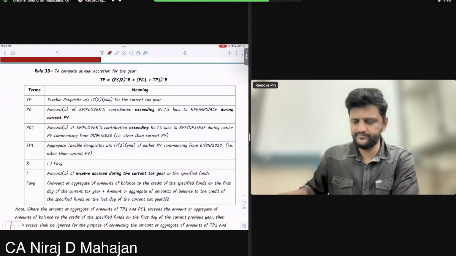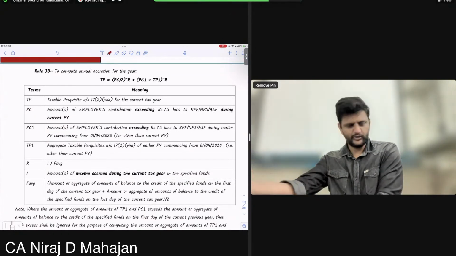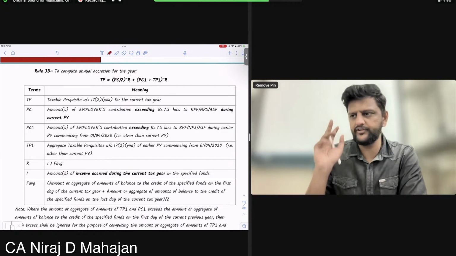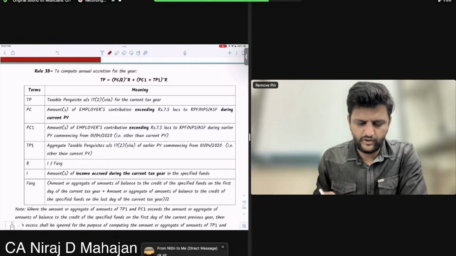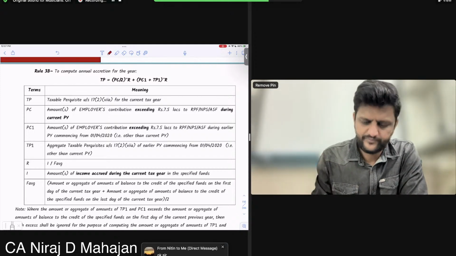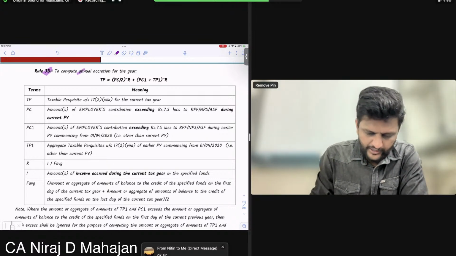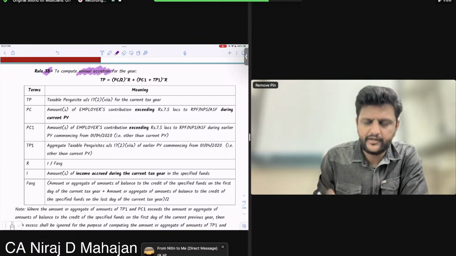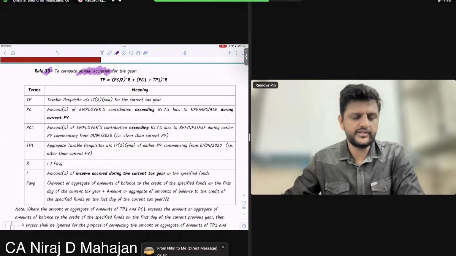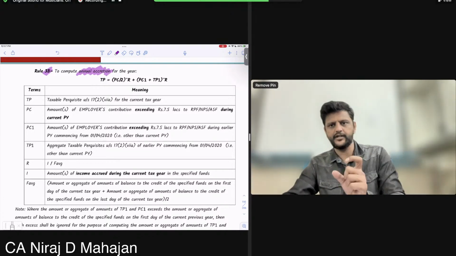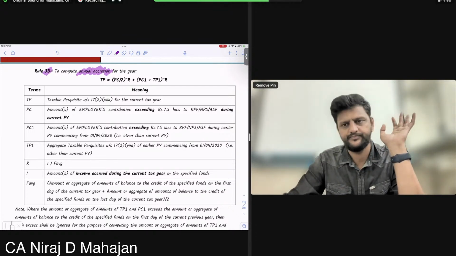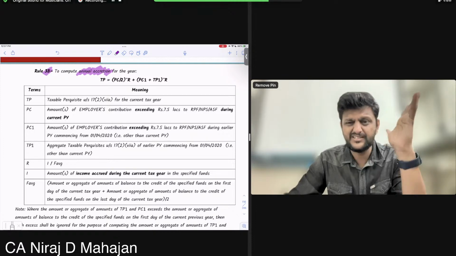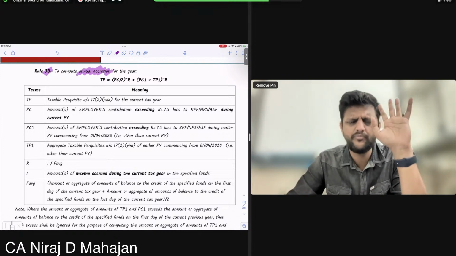And then welcome to the new rule. Okay? Whenever you have a problem with this, think of Nirmala madam and his mother and his grandmother. Her mother and grandmother also you can think of, no problem. Okay? Rule 3B. Understand? To compute the annual accretion. First of all, I hope you are understanding we are in which part now? 17(2)(vii)A. What is our intention here? To find interest on employer's contribution more than 7.5 lakhs. Clear till here? Some formula they have given us. Let us just break it down.